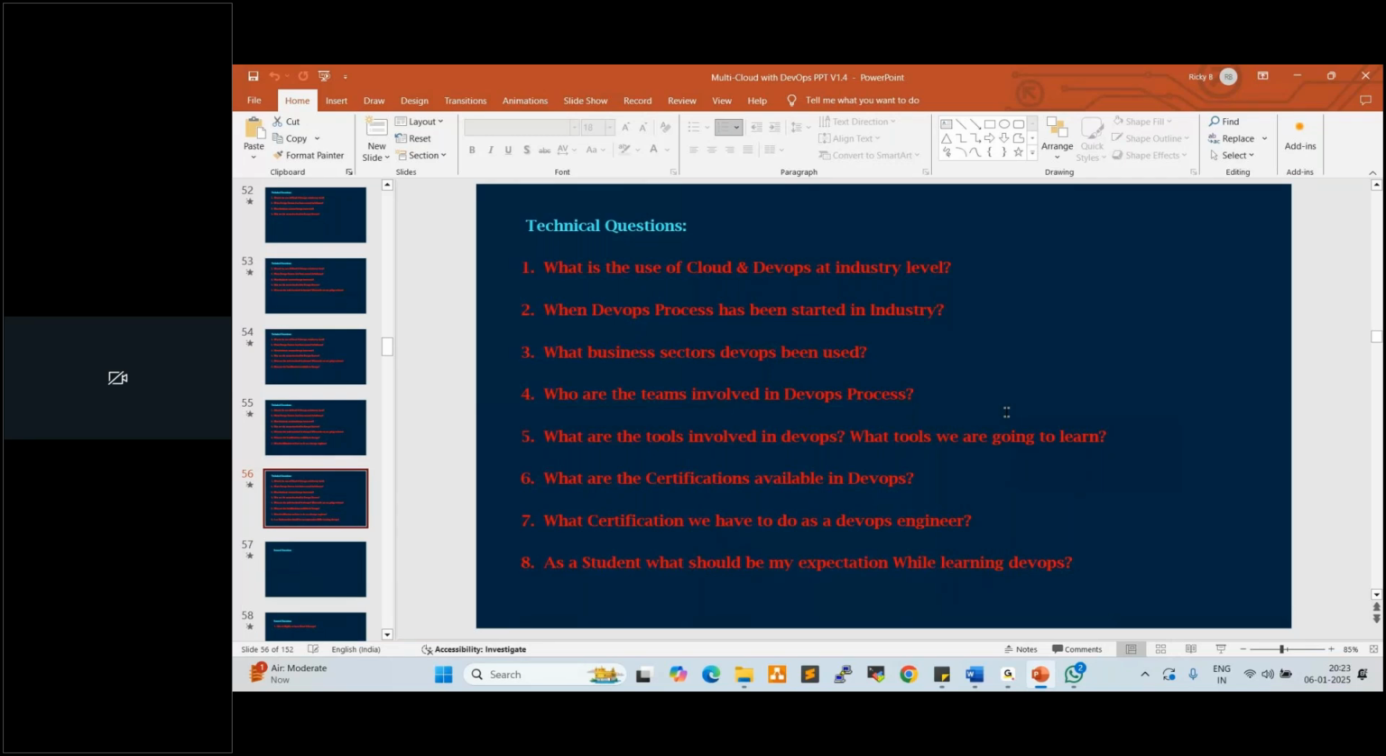All the cloud platforms are the same. If you are good in one platform, like AWS, you can easily handle any cloud platform. Nearly 28 platforms are there in the market, but AWS, Azure, and GCP are the three very popular platforms. Clear, everyone? So I have a question.